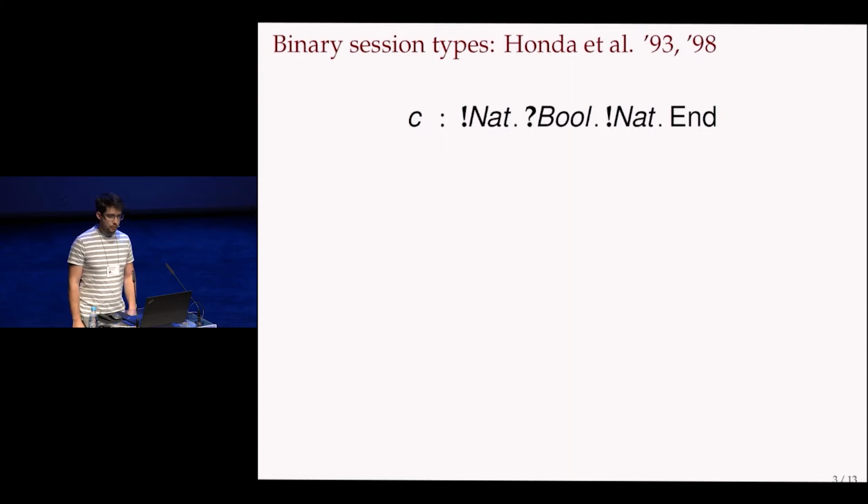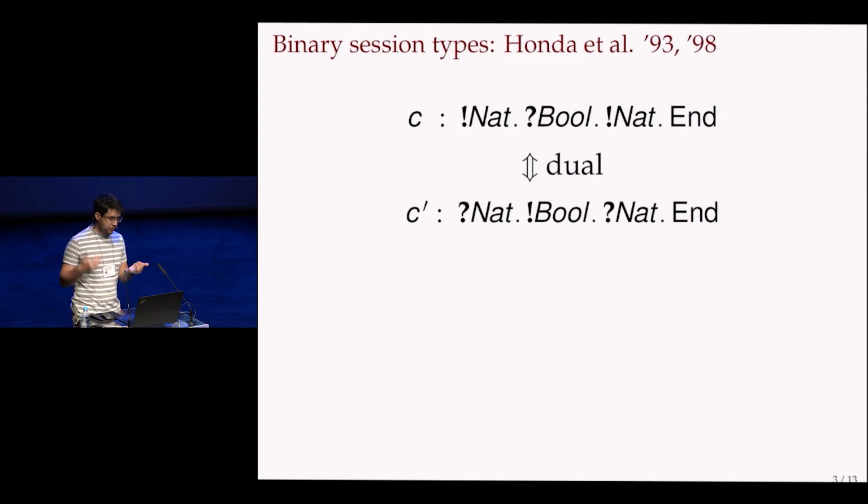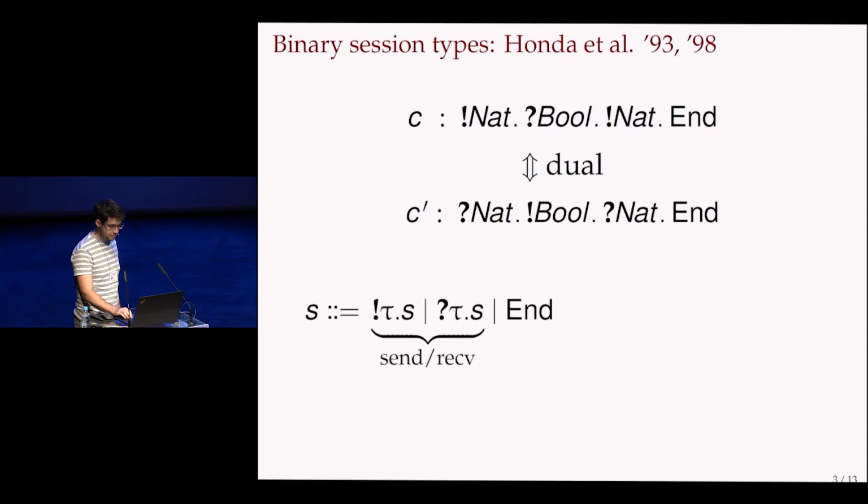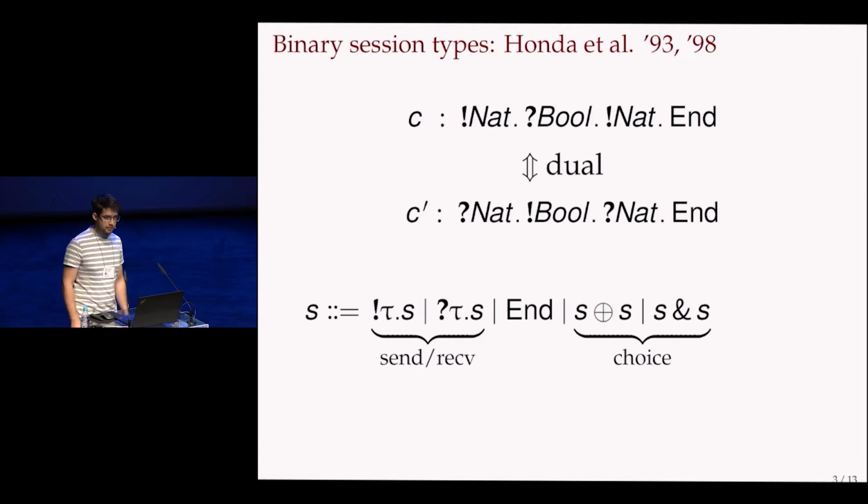So let's look at a simple form of session types, binary session types. Here we have a channel variable C, which has this session type. And the bang says that we receive that message. So first we receive a natural number, and then the type of C will change. After that, you are supposed to receive a Boolean and then send a natural. So in binary session types, these come in pairs. And of course, the other side of the channel has a dual type in which all the sends and receives are interchanged.